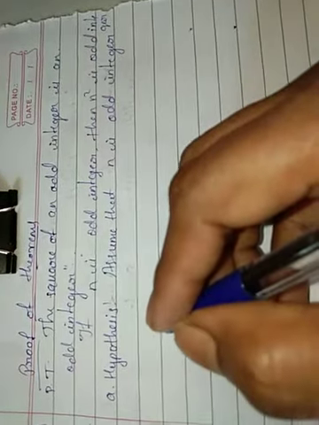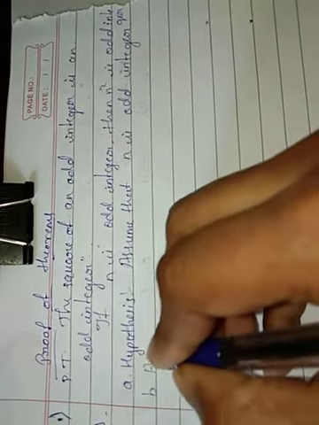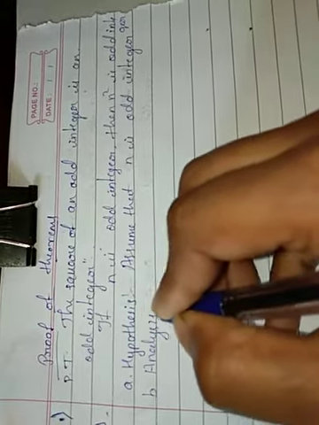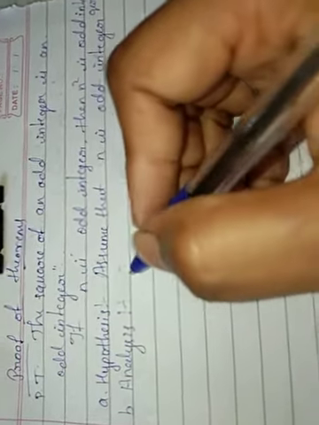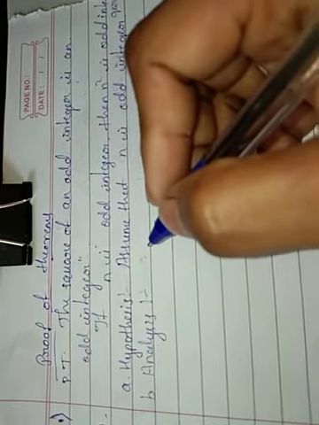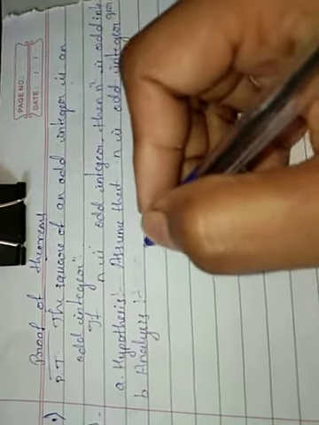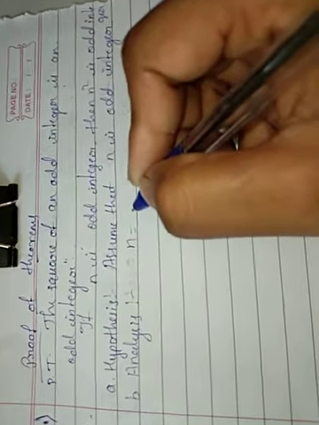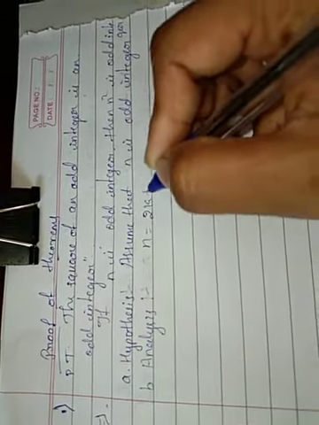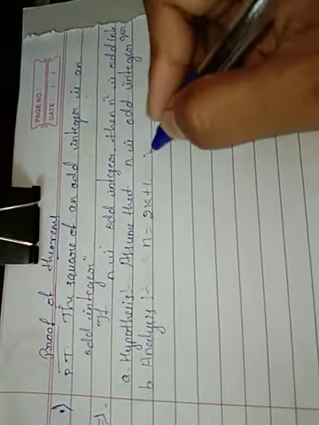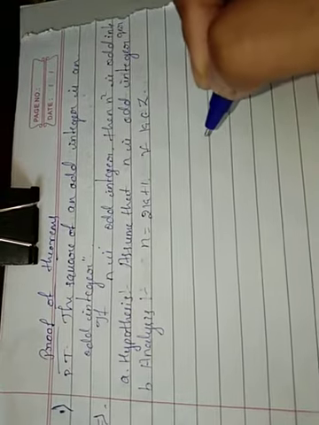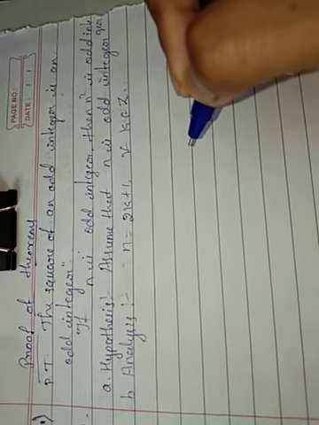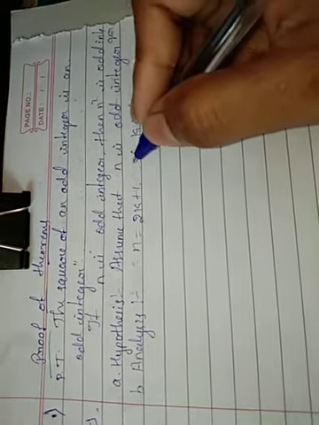After assuming that n is an odd integer, the second procedure is we have to work out on the rules or laws of logic to prove that q is true. So we know that n is an odd integer. An odd integer can be written as 2k plus 1 for some k belongs to Z, because k is an integer.